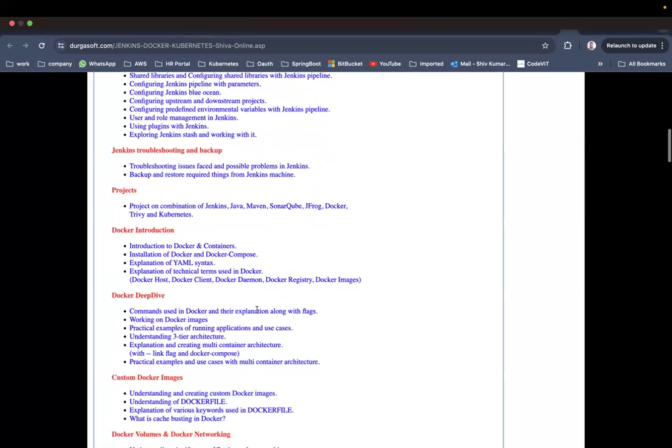Now Jenkins troubleshooting and backup: troubleshooting issues faced, if any problem appears.